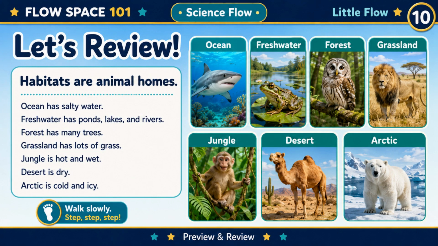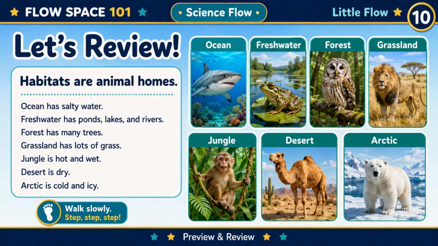Now let's look at all the habitats together. Ocean has salty water. Freshwater has ponds, lakes, and rivers. Forest has many trees. Grassland has lots of grass. Jungle is hot and wet. Desert is dry and has little water. Arctic is very cold with snow and ice. Habitats are animal homes. Great listening.